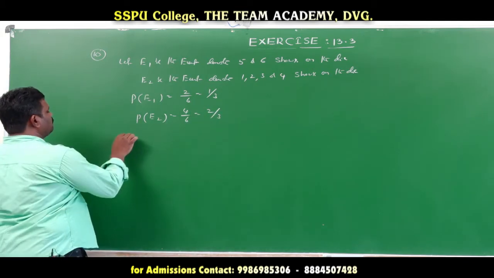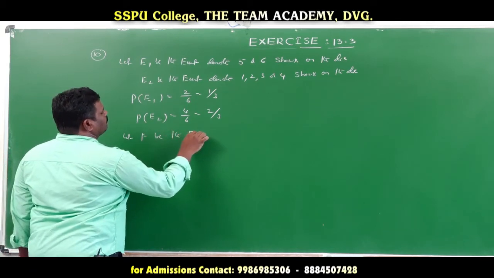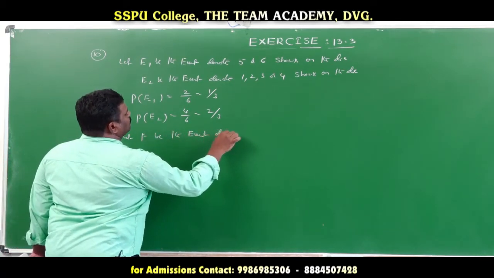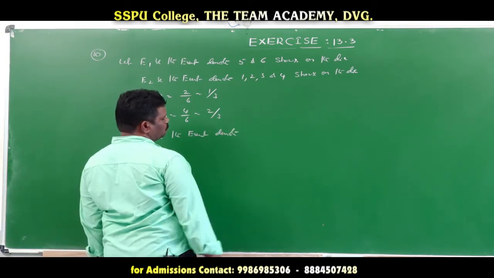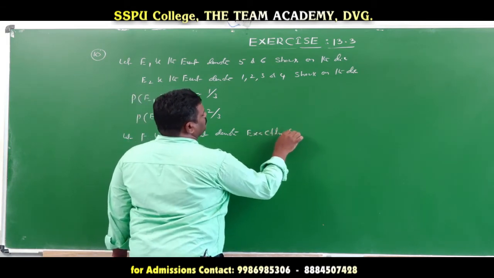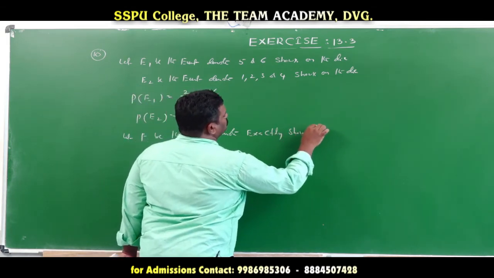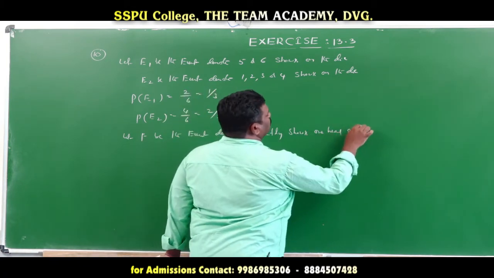Next, let capital F be the event denoting exactly one head shows on the coin.